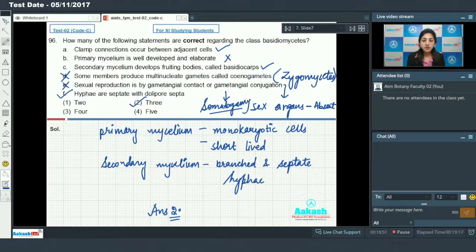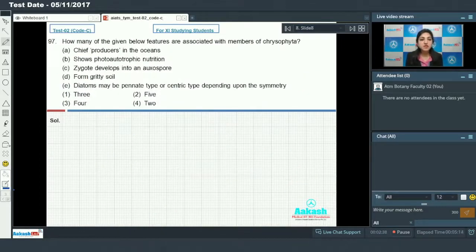Moving on to the next question, that is question number 97. Question number 97 says, how many of the given below features are associated with members of Chrysophyta? Chrysophyta, as we all know, includes diatoms and golden algae, that is desmids. Okay, so we have to identify the features which are associated with diatoms or desmids.